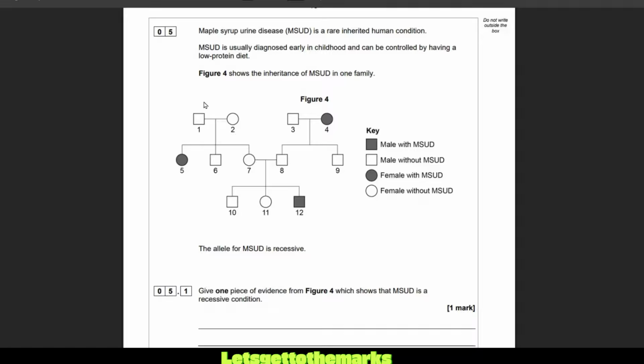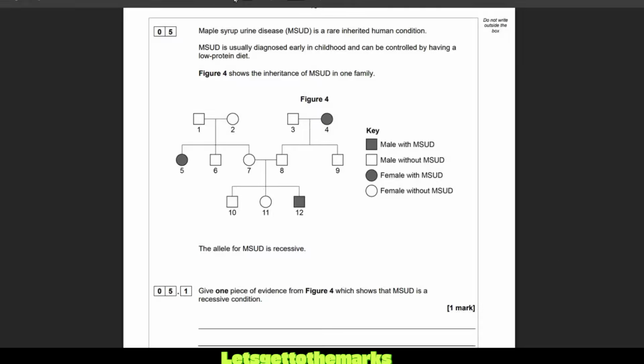So these are quite hard. These are called pedigree diagrams. You have to be a bit of a detective to work these out. What is one piece of evidence that is going to tell you that it's a recessive and not a dominant condition? What I suggest you do is look at where two parents, i.e. 3 and 4 or 1 and 2, have had children, and see if you can find evidence that proves it's a recessive condition and not dominant. All right, pause the video, have a go. Right, I'm going to go through the answers.